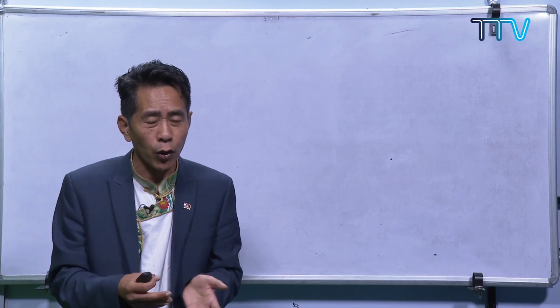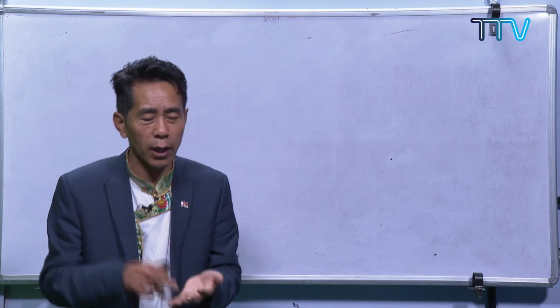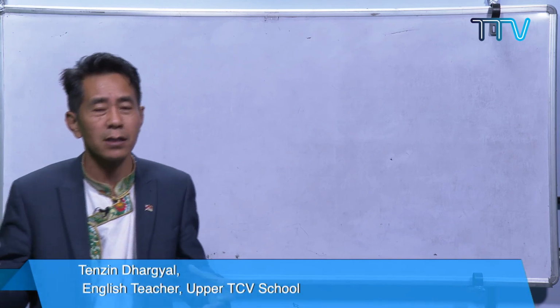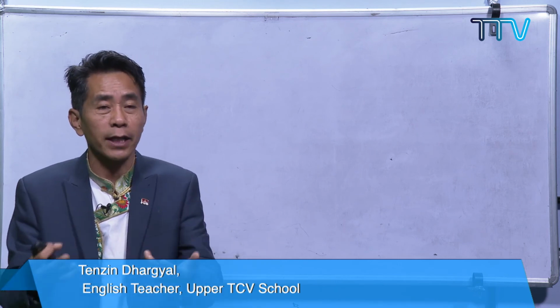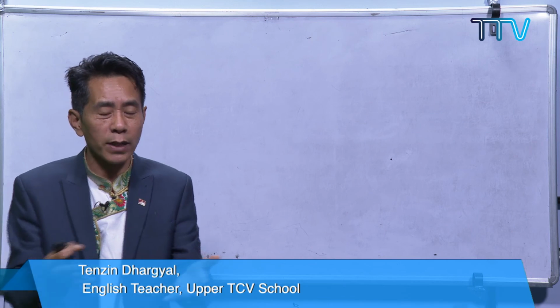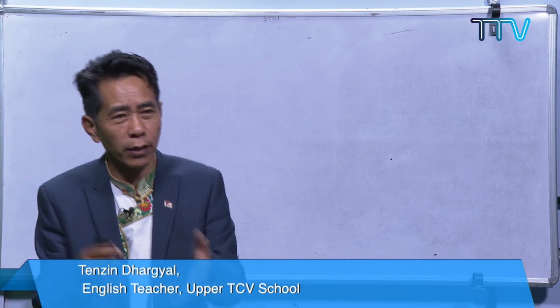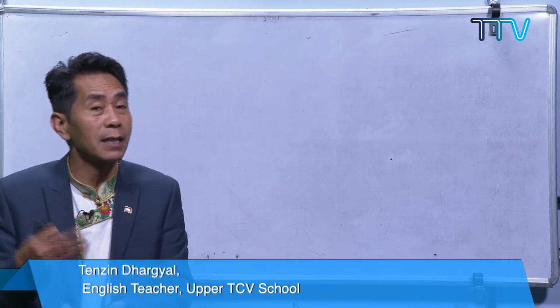By now you have come across so many English papers from class 4, class 5, class 6, class 7. Each English question paper has the reading part, which carries marks of 20 or 25 or sometimes 30. For that you are given 3 reading passages.